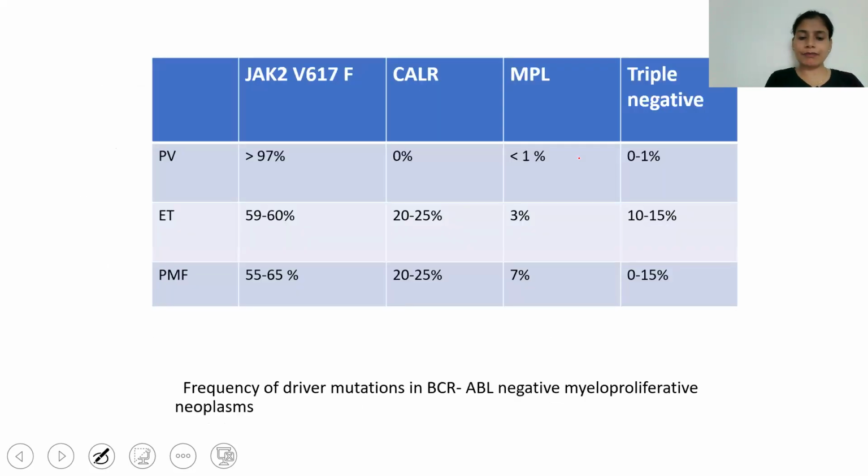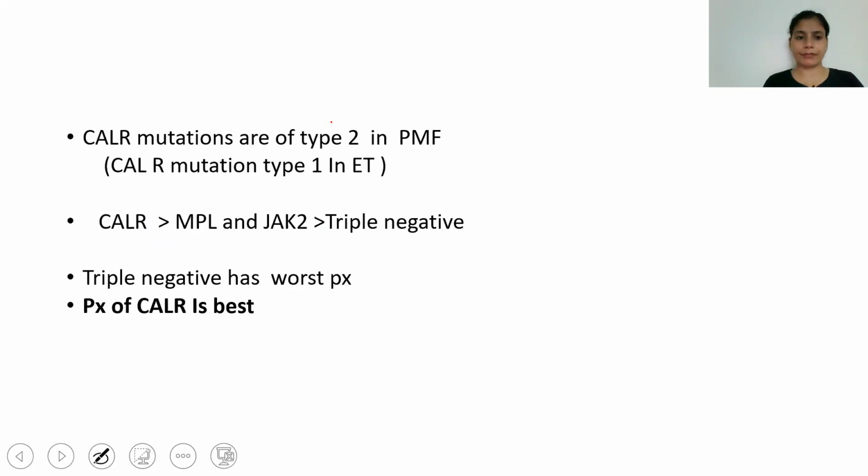Now there are three types of mutations seen in PMF, that is JAK2 mutation, CALR mutation, MPL mutation, and triple negative. We normally call all three driver mutations. Now CALR mutation is type 2 in PMF, while CALR mutation is type 1 in essential thrombocythemia.